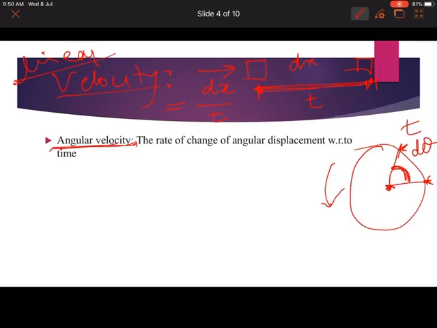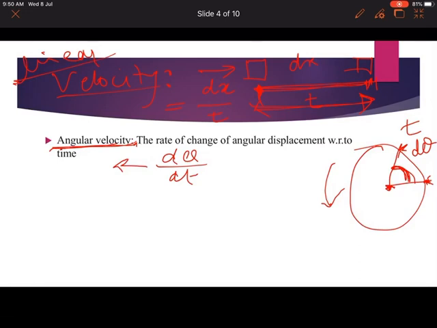In normal velocity the displacement is linear; here the displacement is angular. So the rate of change of angular displacement with respect to time, d theta by dt, is your angular velocity. You must have understood it.